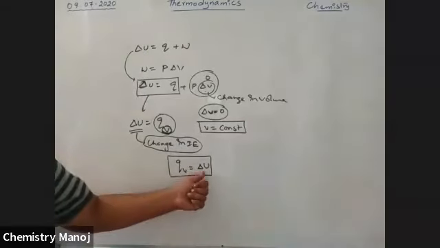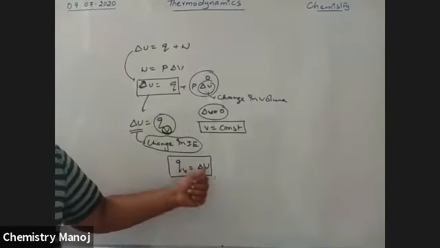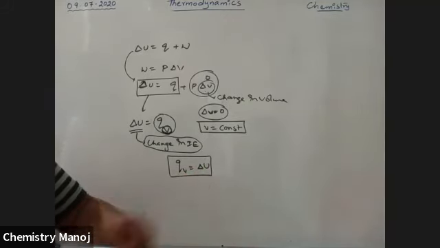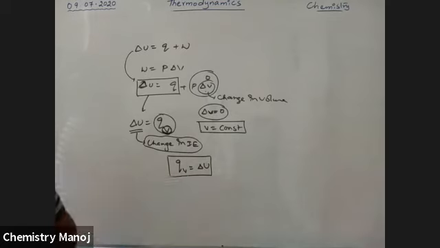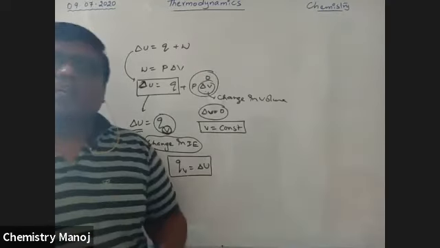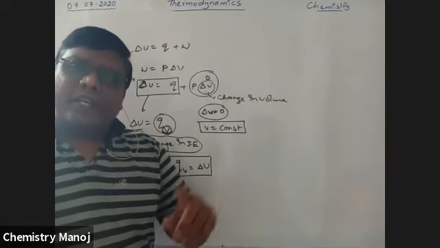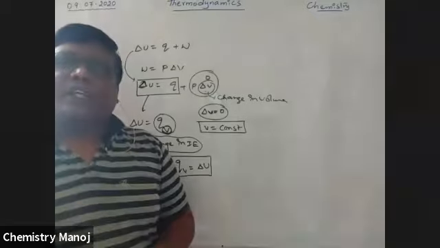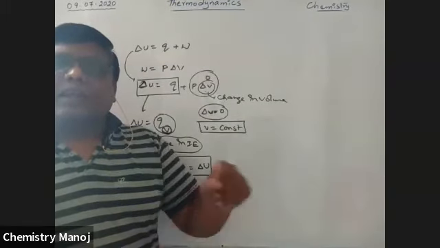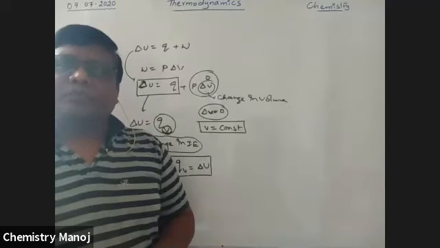But delta U is applicable only at constant volume, while we are doing experiments at constant pressure. That means it is insufficient to explain reactions at constant pressure. So there is a need for another thermodynamic function, which scientists described as the enthalpy of the system.